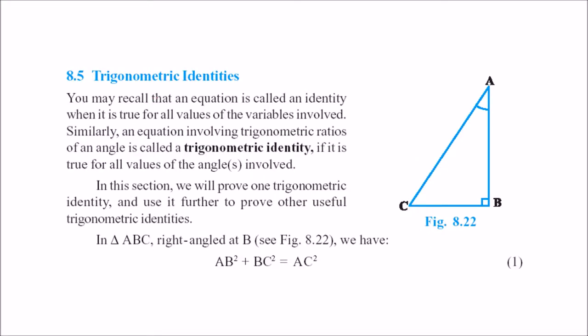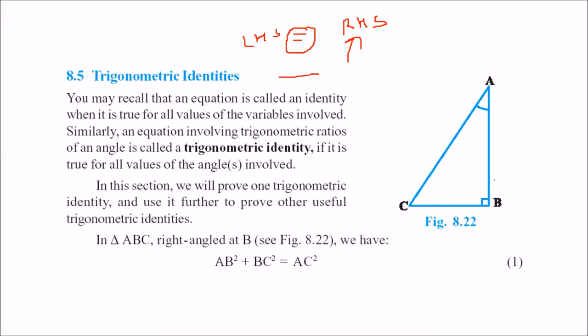Trigonometric identities. What is an identity? What do we mean when we say identity? Whenever we have an equation of the type where LHS is equal to RHS, that is left hand side equal to right hand side, because of this equality sign, we call it an identity. So whenever we see this type of equation involving trigonometric ratios, then we call it a trigonometric identity.